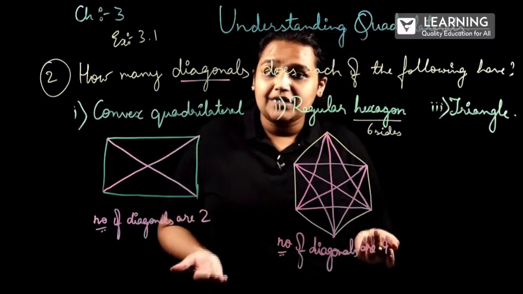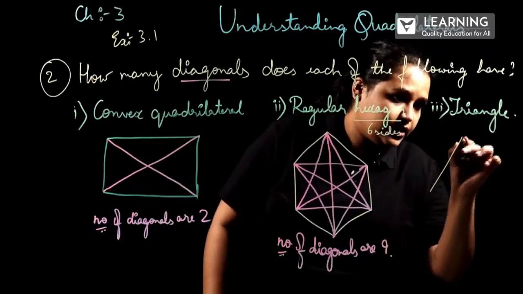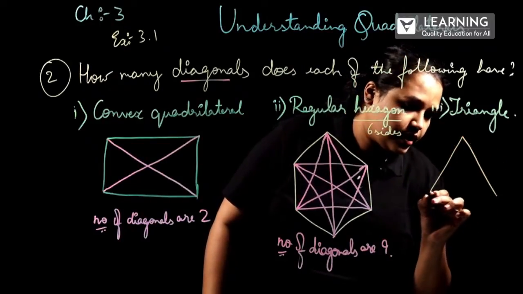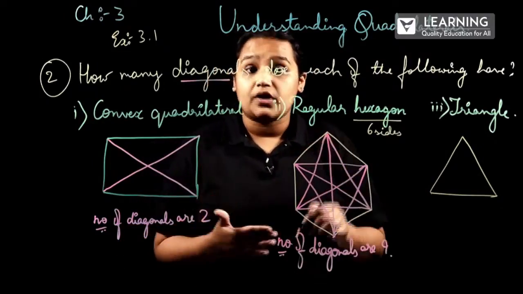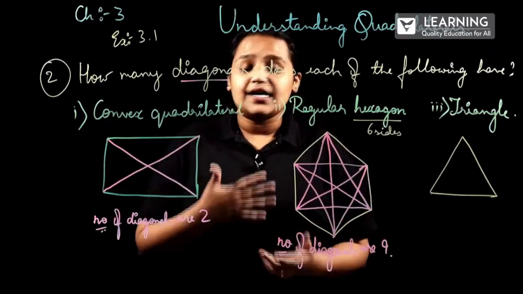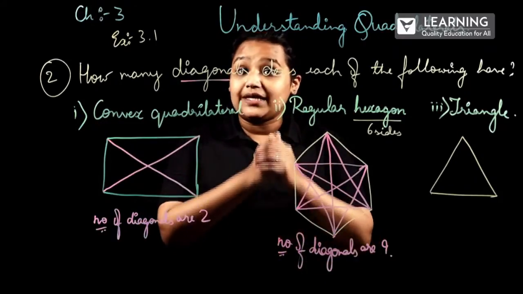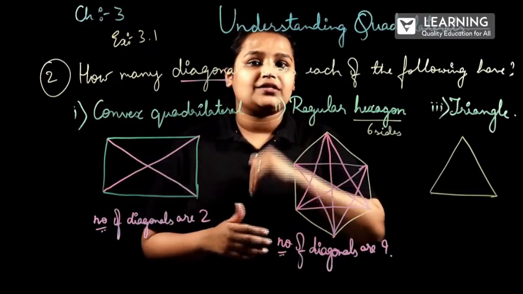Next figure is triangle. So triangle means how many sides? 3 sides. 1, 2, 3. So in this, where can we draw a diagonal? What is the diagonal? A diagonal is a line segment connected between two non-consecutive vertices of a polygon.